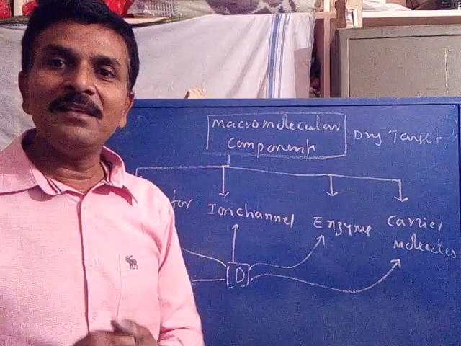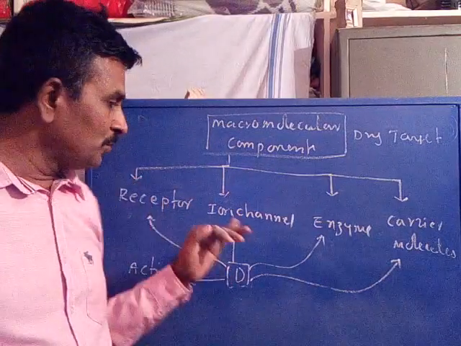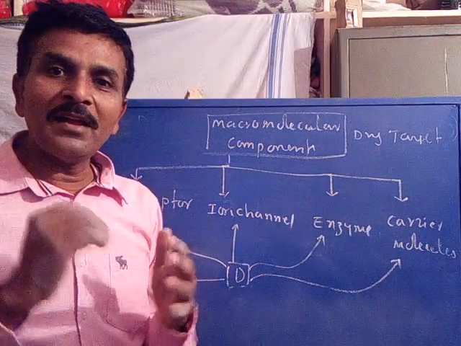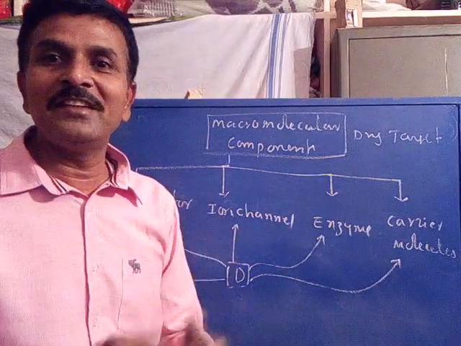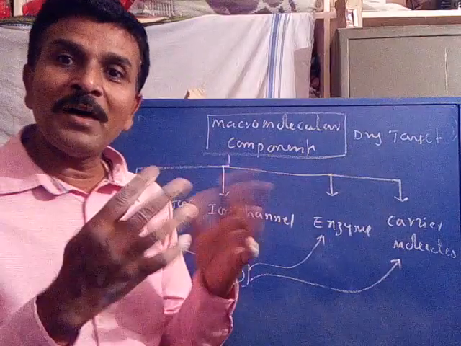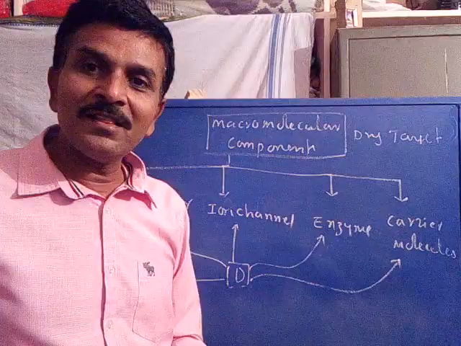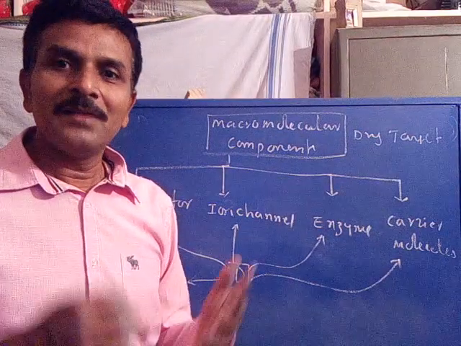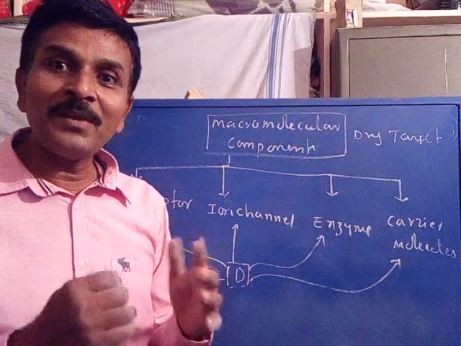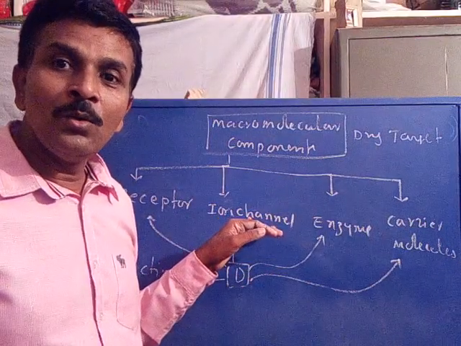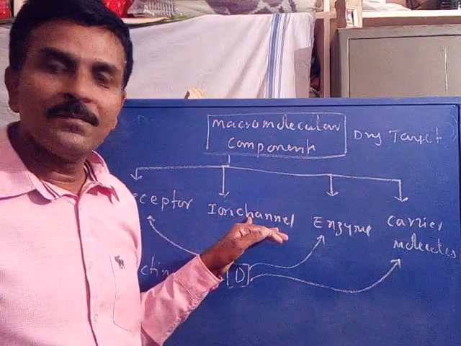Now, some other diseases are sometimes due to the failure in the functioning of an ion channel. So when an ion channel fails in its function, it leads to some other kind of diseases. Now, what will be the target for the drug action? The ion channel becomes the prime target for the drug action. Therefore, the drug binds with the ion channel to correct the function.